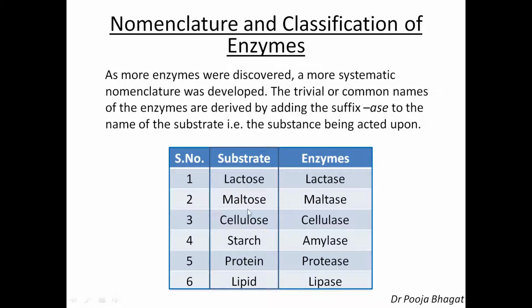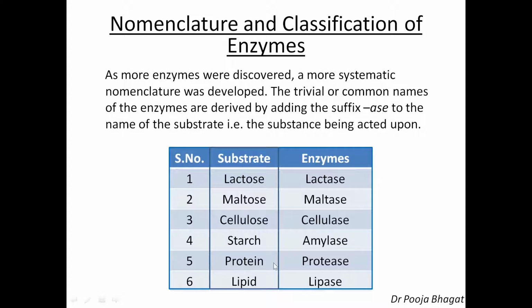So if the substrate is maltose, then the name of the enzyme will be maltase. If it is cellulose, then the enzyme is cellulase. If it is starch, then the enzyme is amylase. Now, what is starch? Starch is a polysaccharide which is made up of two components. One is amylose, one is amylopectin. 80% of the starch is amylose and 20% is amylopectin, and therefore the name amylase.